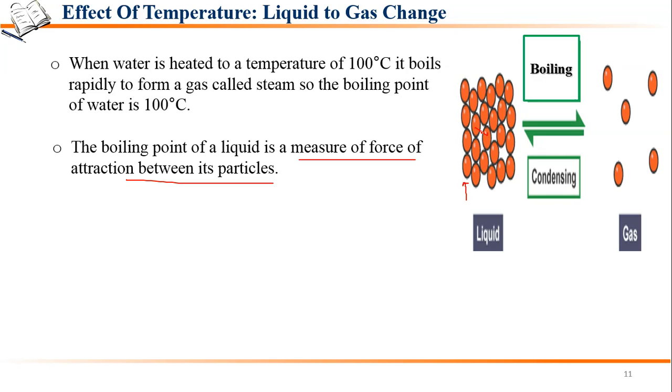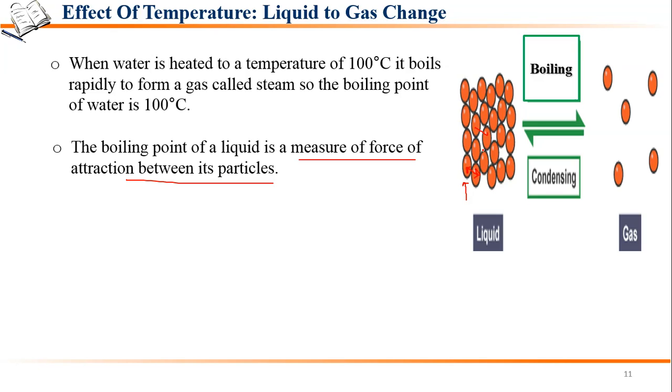If a liquid boils at a low temperature, for example 10 or 20 degrees Celsius, that means the forces of attraction between the particles were not that strong. But if the liquid is boiling at, suppose, 100 or 200 degrees Celsius, that means the forces of attraction between these particles are very strong.